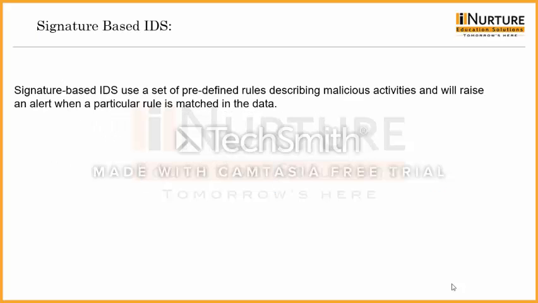So let me clear the first one, that is signature-based IDS. Signature-based IDS is an intrusion detection system which has its own library, and in the library this type of system defines certain attacks which have certain signatures, and once this type of signature occurs in your information system, then your IDS will report.